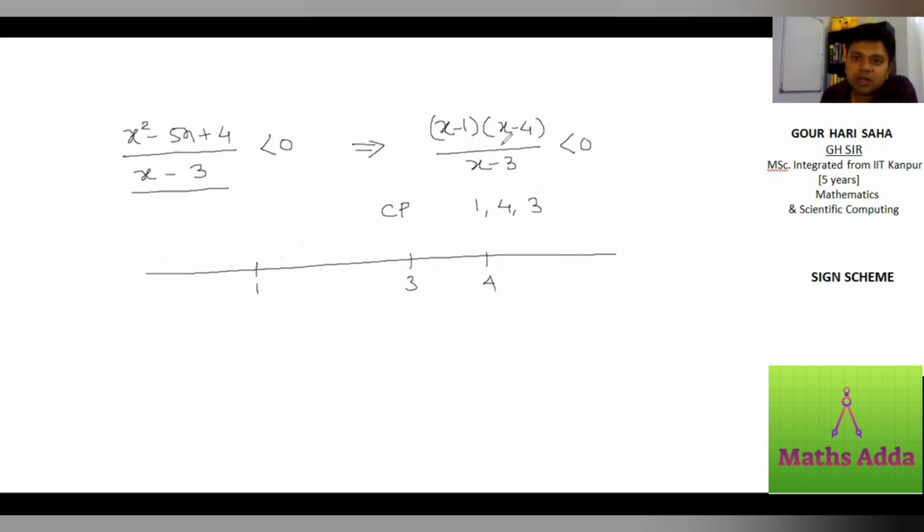Should we put any star mark? I see power 1, that is odd. So there should not be any star mark, neither on 4, nor on 3, nor on 1.